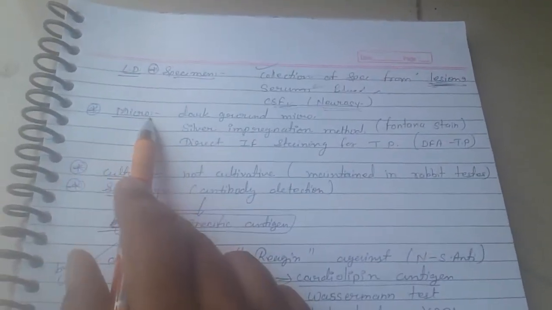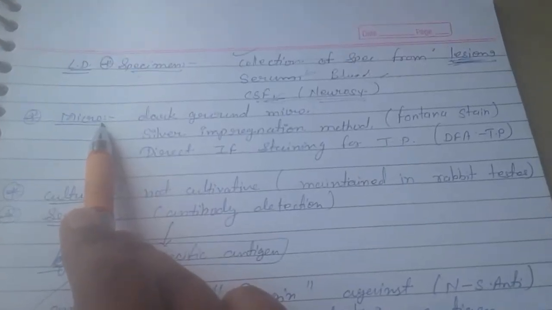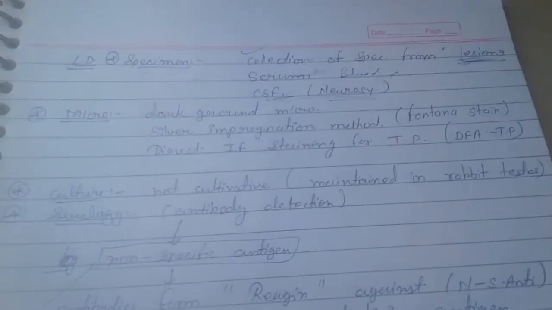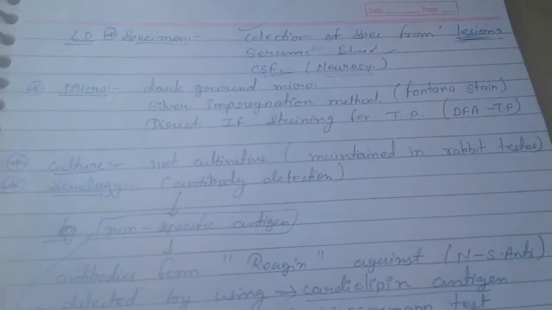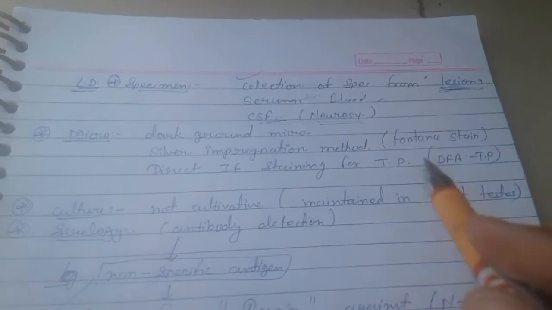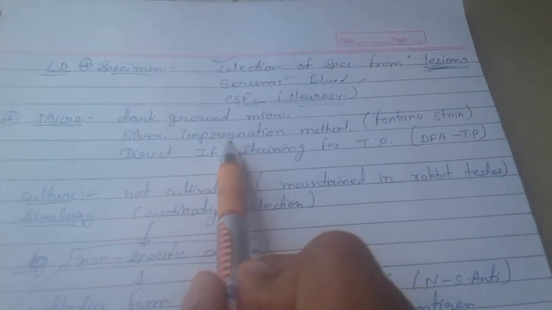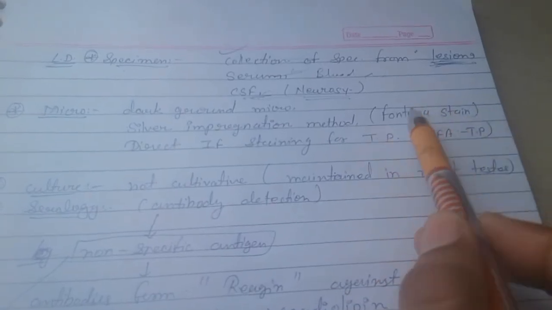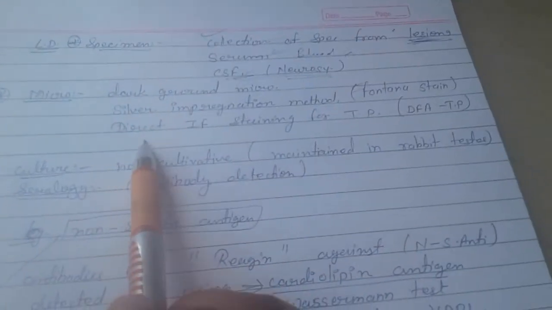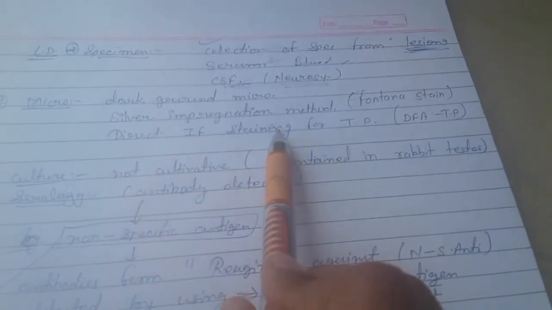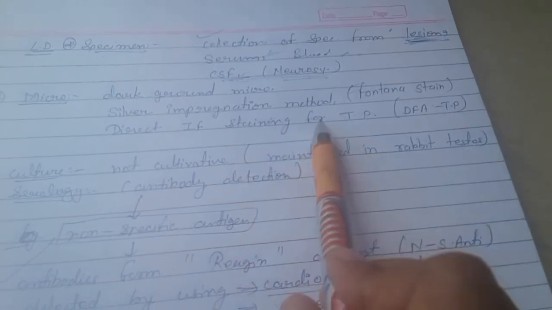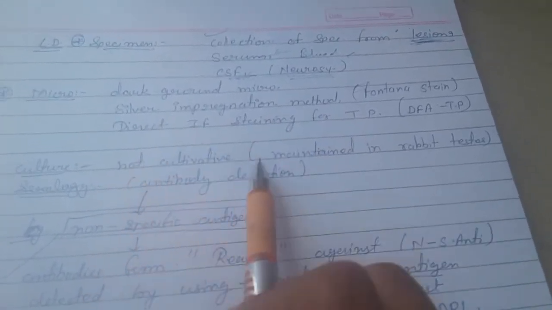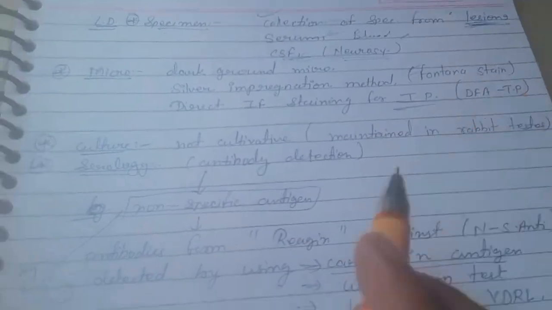Microscopy: I have already told you it won't show in a light microscope, so we use the dark ground microscope. We also use the silver impregnation method, Fontana stain, and direct immunofluorescence staining for Treponema pallidum.